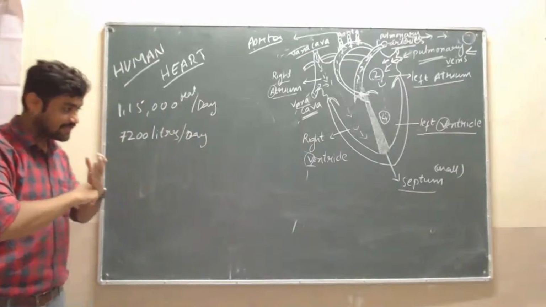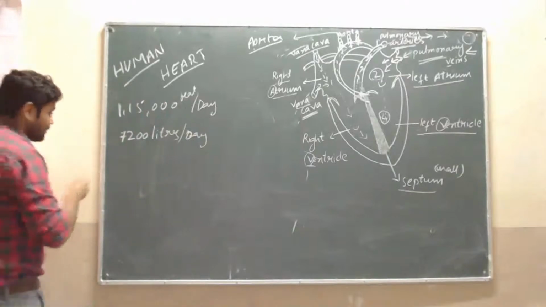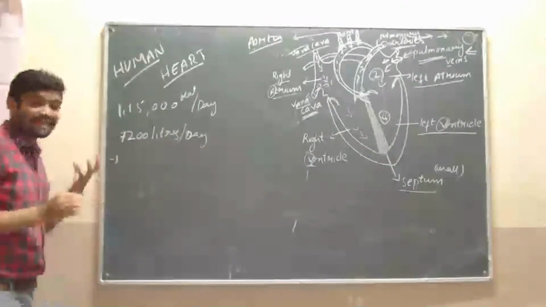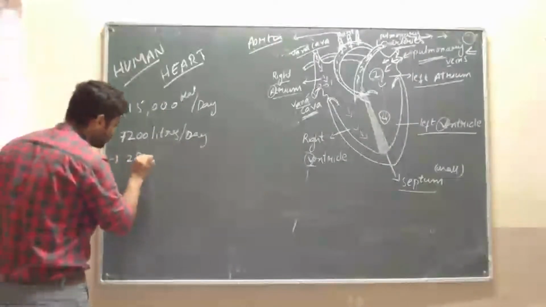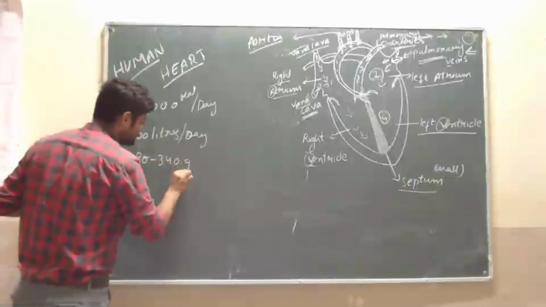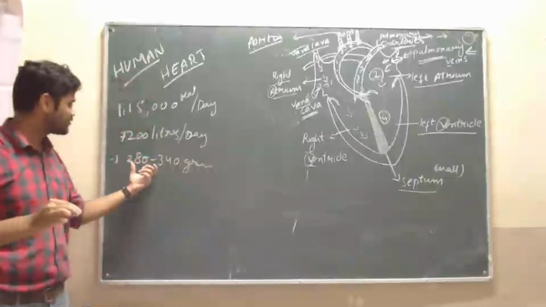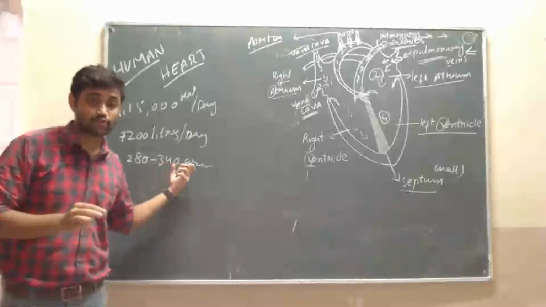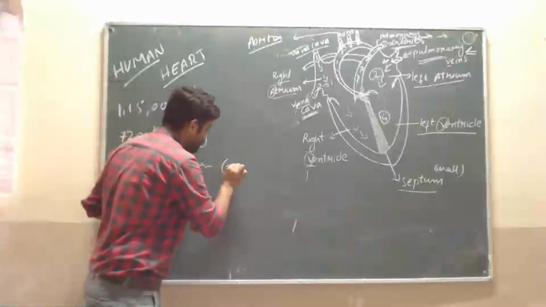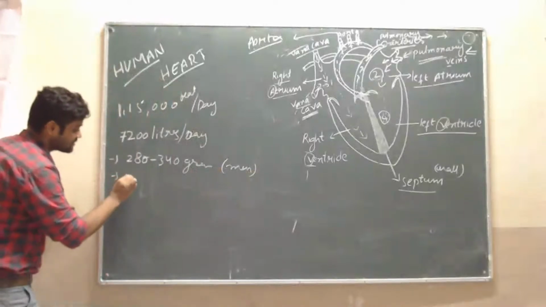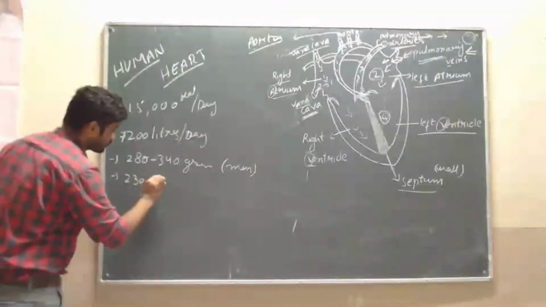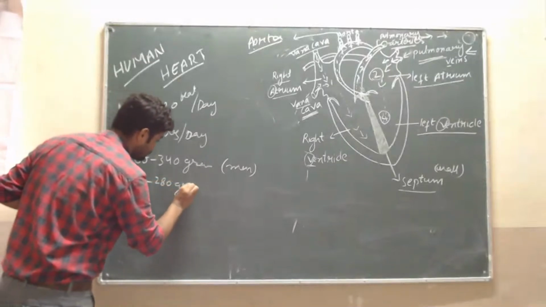One more thing: a man's heart as usual weighs 280 to 340 grams. Then what about women? The women's heart is 230 to 280 grams.